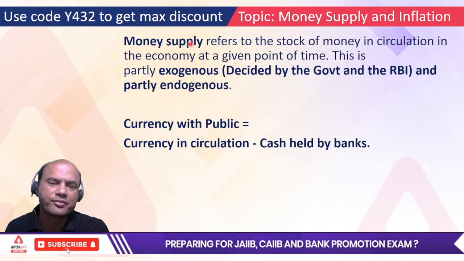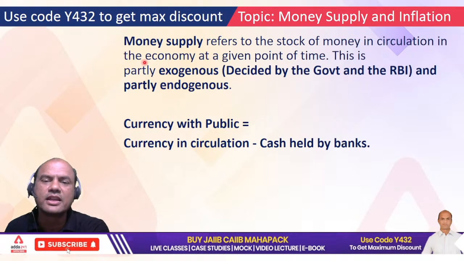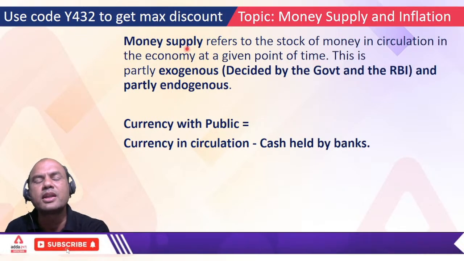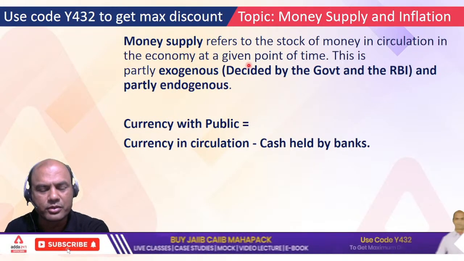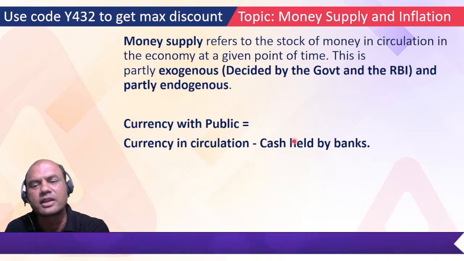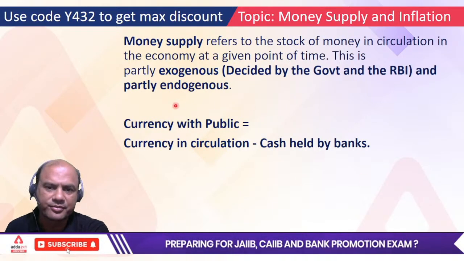Now money supply. Money supply refers to the stock of money in circulation in the economy at a given point of time. So basically money supply means the amount of money available with the public. Number two, what is the currency in circulation, and what is the cash held by the banks. Now understand the relationship between these three.